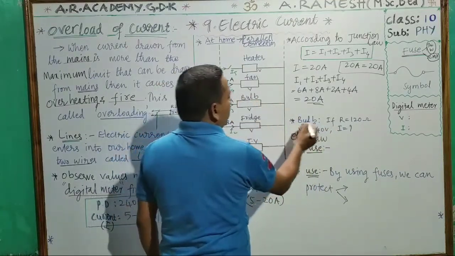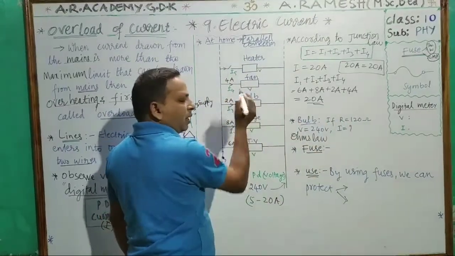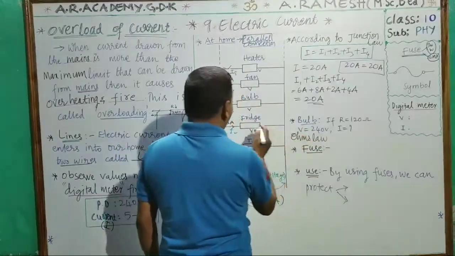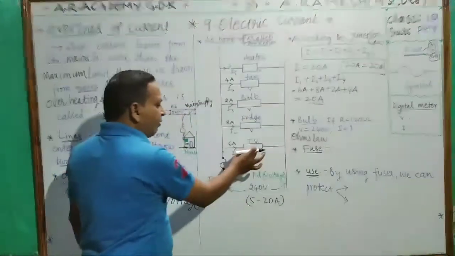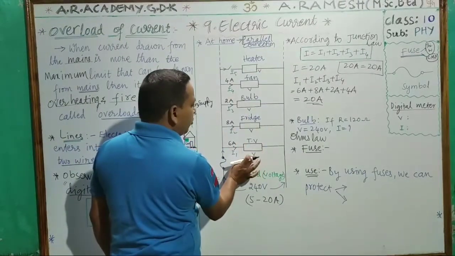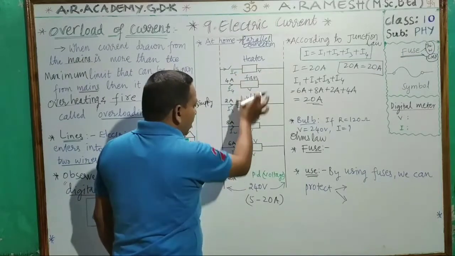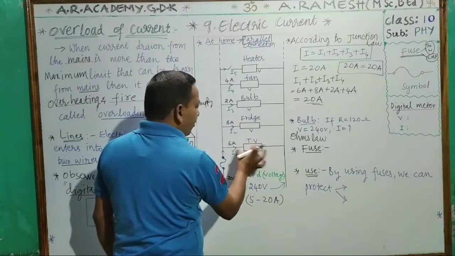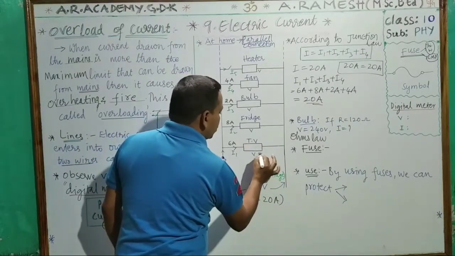In case of a bulb, assume R is equal to 120 ohms. The resistance of the bulb is 120 ohms. And as it is a parallel connection, at every electrical appliance the voltage is the same. The voltage drop across every electrical appliance between the 2 points is 240 volts only.